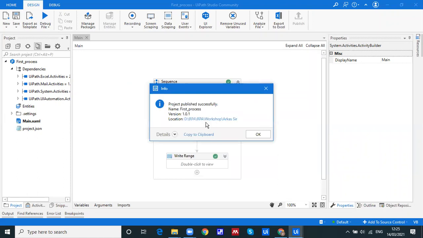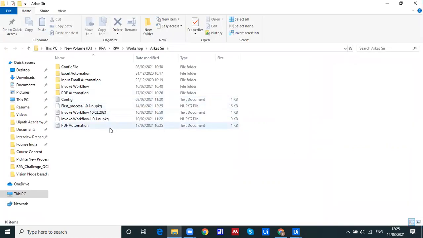And let me show you the location. It is somewhere predefined. We have created this.